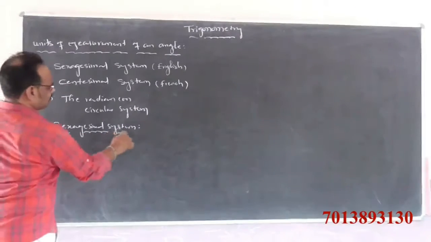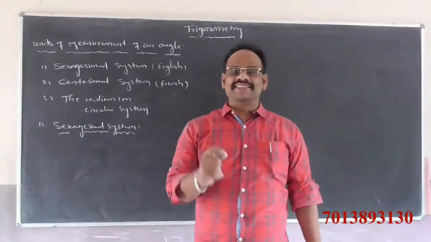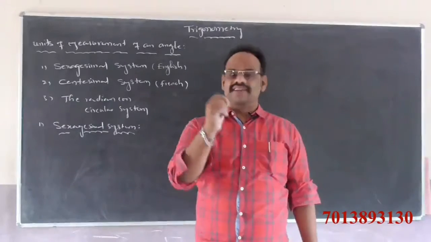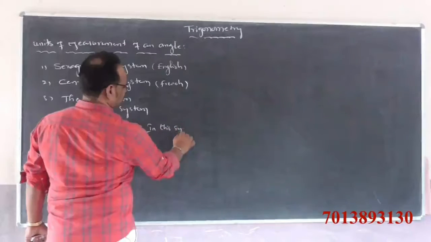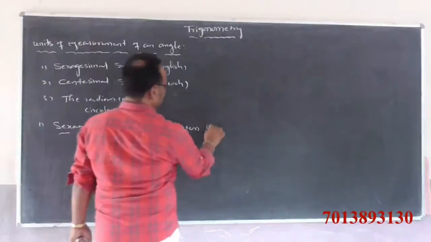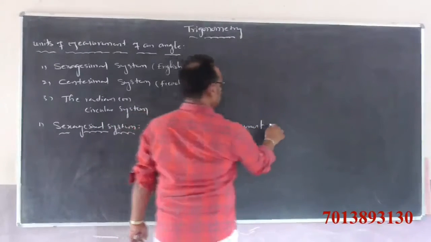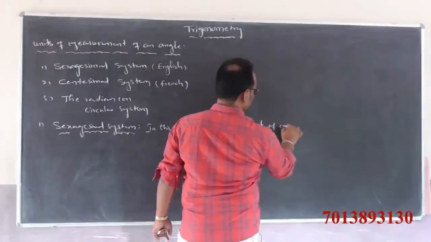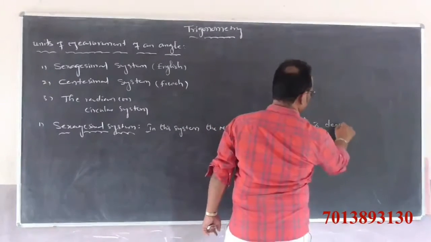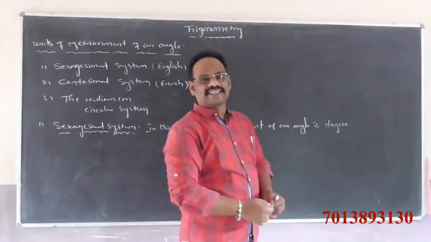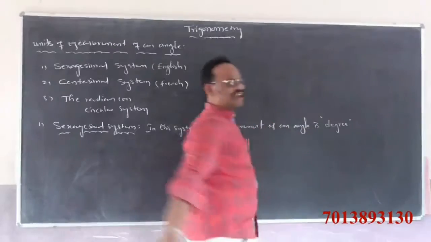Sexagesimal system means, in this system, the measurement of an angle is degree. In this system, the measurement of an angle is what? Degree.